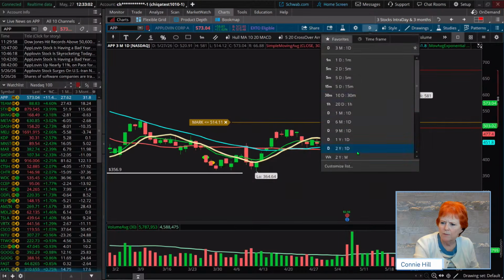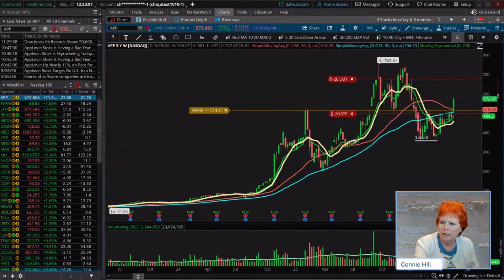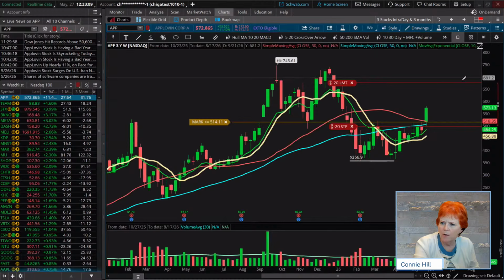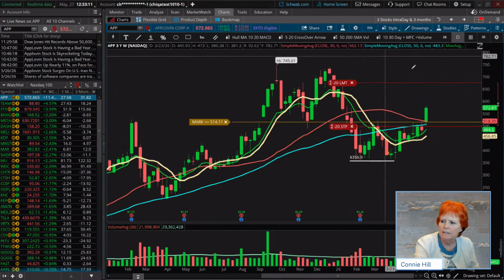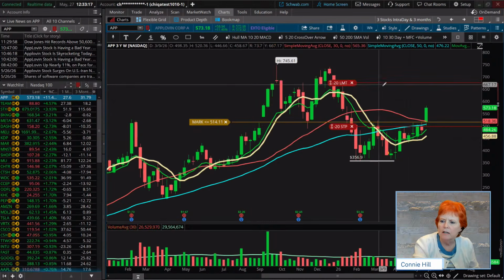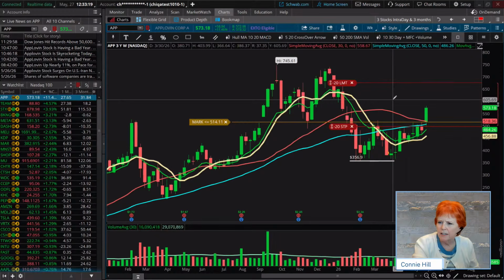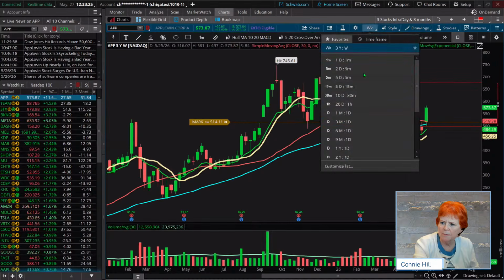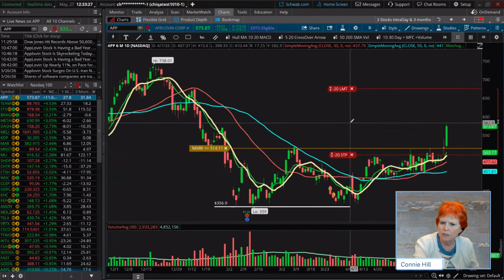Okay, so if you want to, let's go 3 years. I don't think we needed to go out 3 years to see it. Yeah, we can see it here. We can see that an area of resistance or maybe a next target area might be around that 675. Okay, is where that one is. I'm going to take us back to our 6 month here.